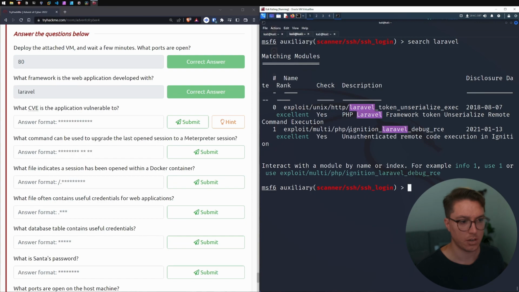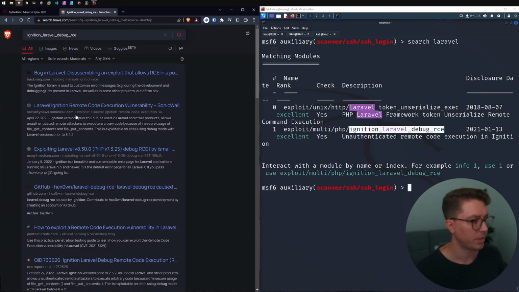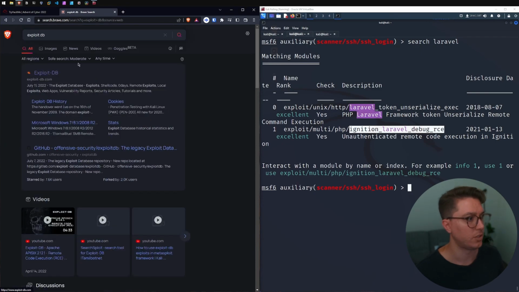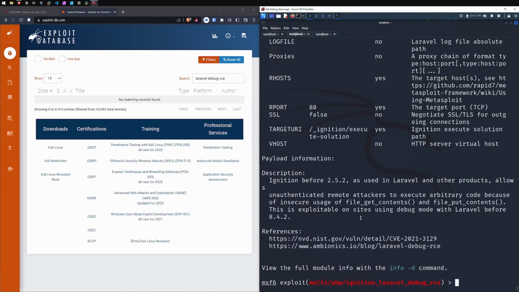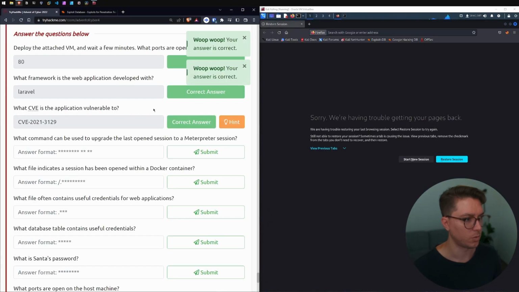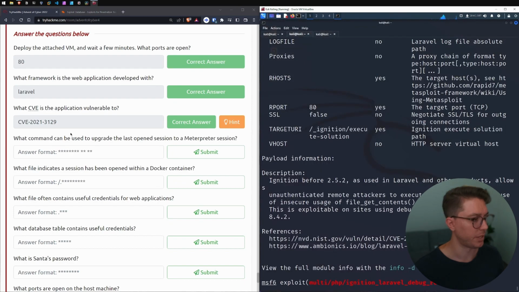So we searched Laravel. It was this debug RCE. If we give that a Google, let's go over to Exploit-DB. Maybe if we select it and go to info, Ignition before 2.42. There we go, CVE 2021, without the CVE. Oh, there we go. All right. TryHackMe is just playing up for me today. Maybe their servers are a bit overwhelmed at the moment.